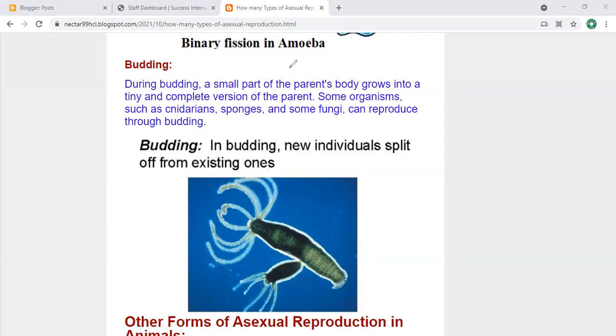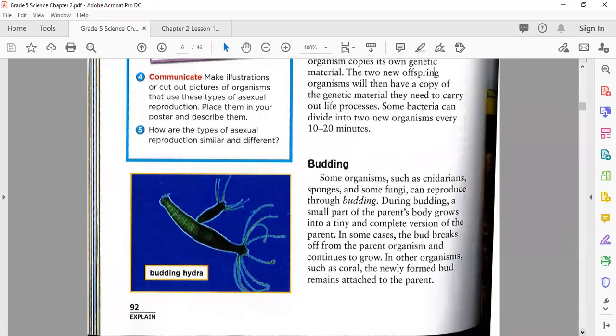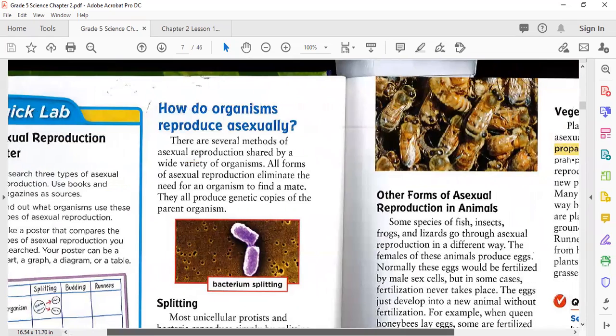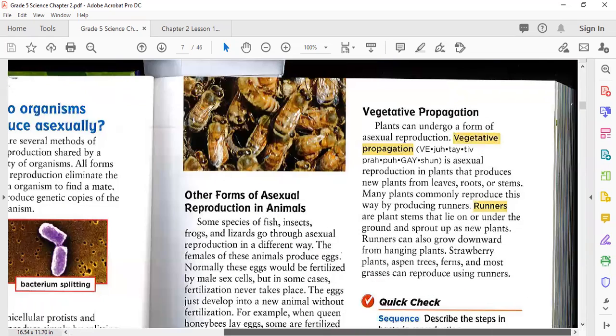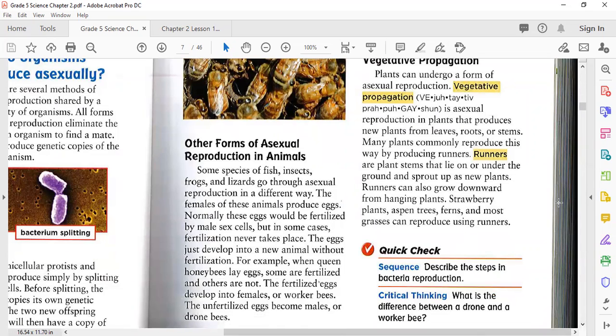Yes, Mr. Saif, please, you can ask. Like now, the bud will grow big and it will give another bud? Yes, same like its parent. Yes, well done. Like the plant, when it grows, it makes leaves. Yes, thank you very much. Yes, like this. But here we discuss this in animals.